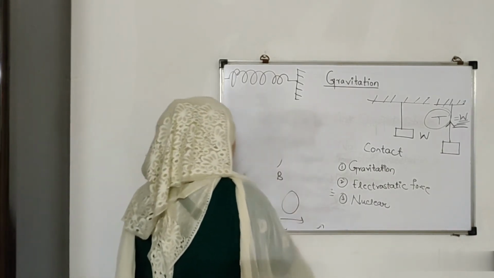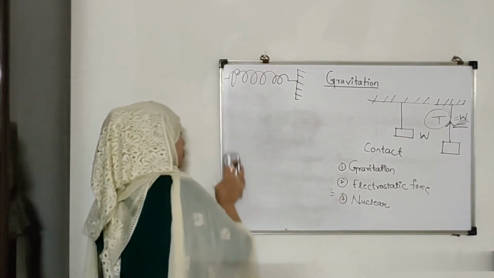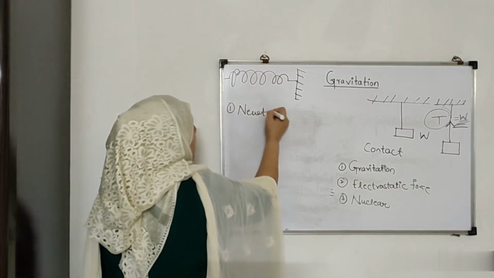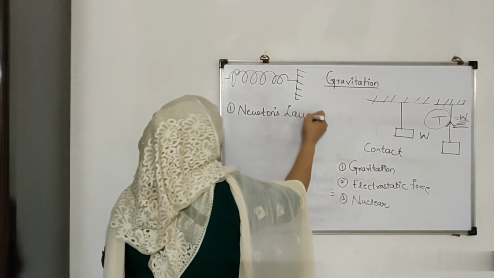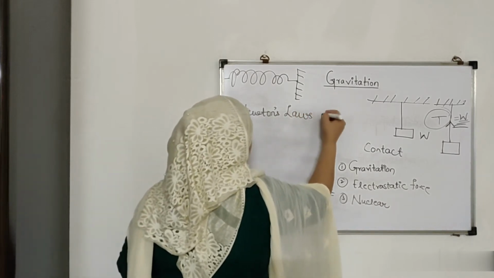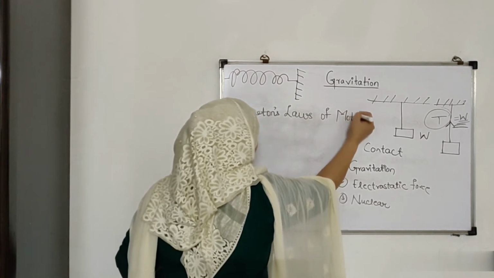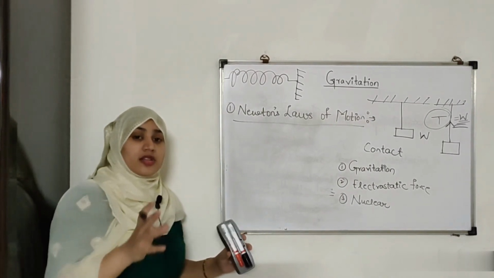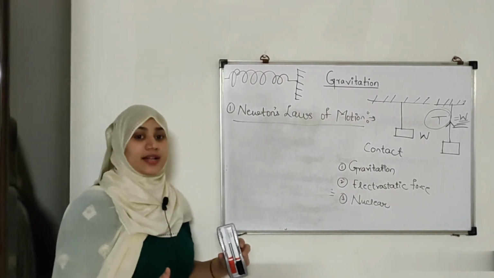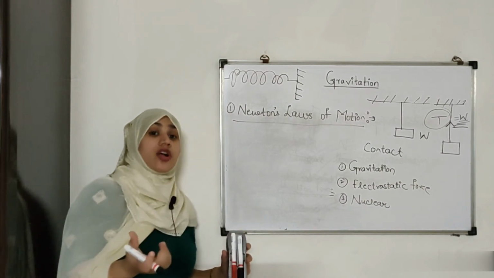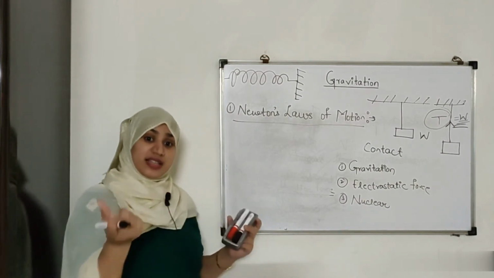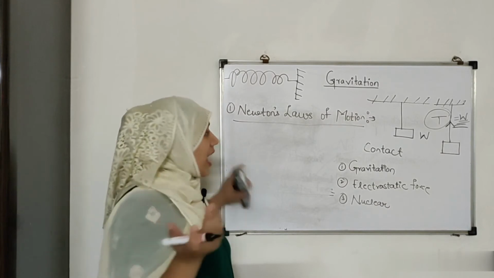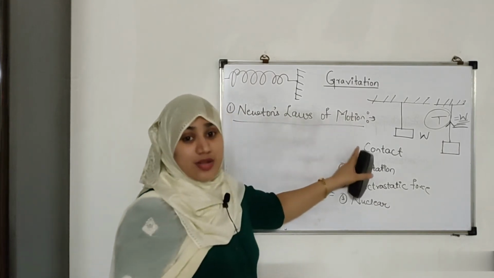Now let us talk about Newton's laws of motion. And why are we studying Newton's laws of motion? See, they are very important laws. Basically, the force with which the earth is attracting us is called gravity, right? So gravity is nothing but acceleration. So the attracting force equals m into a. How is it derived? It's derived from Newton's laws of motion.